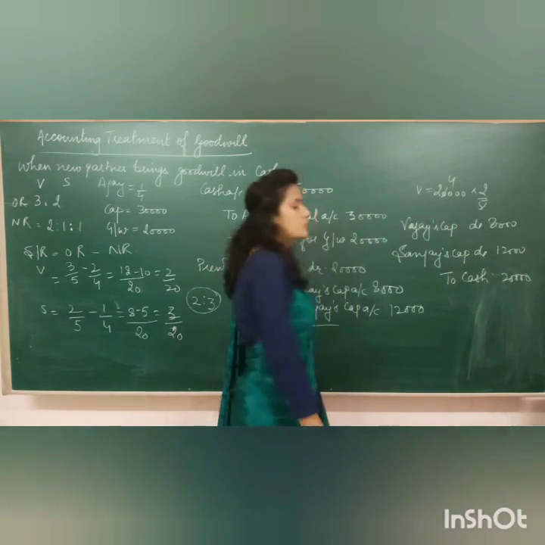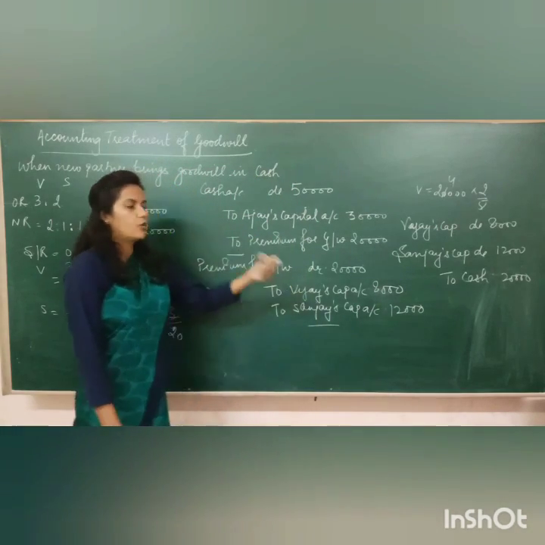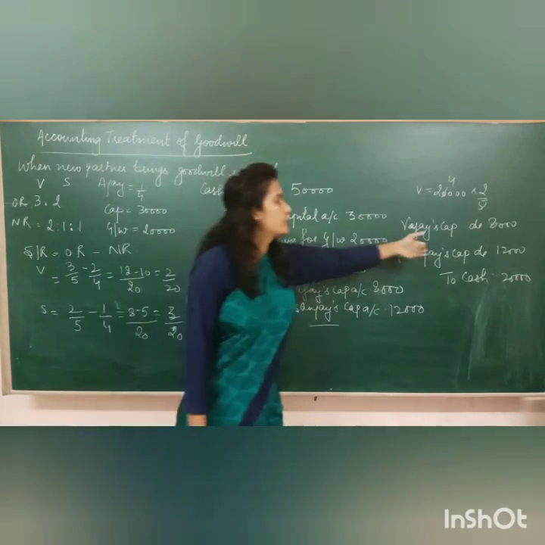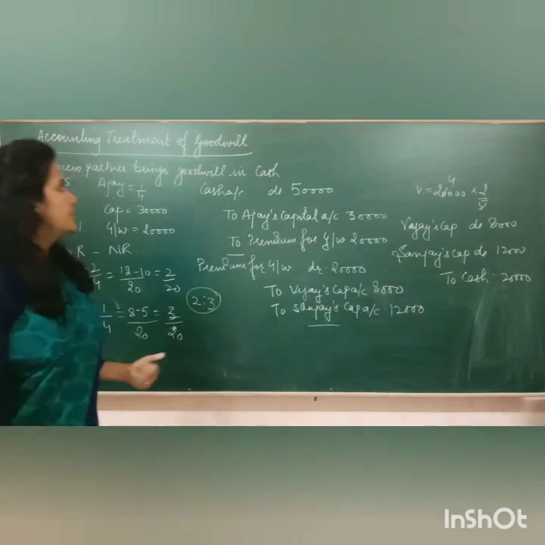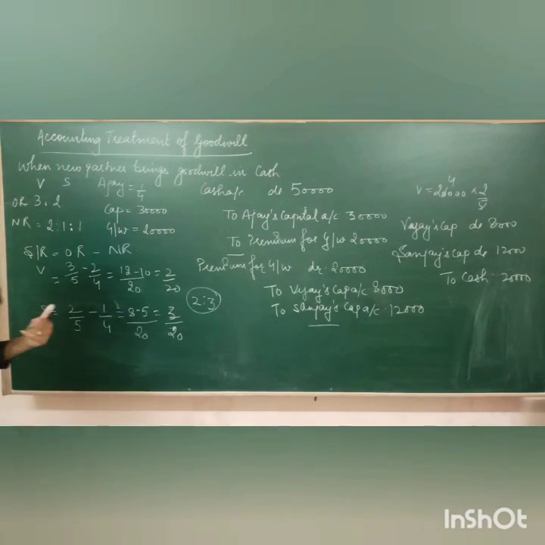Suppose they want to withdraw half of it, then the amount here would have been 4,000 and 6,000. So I hope this concept is clear to you, when the new partner brings the goodwill in